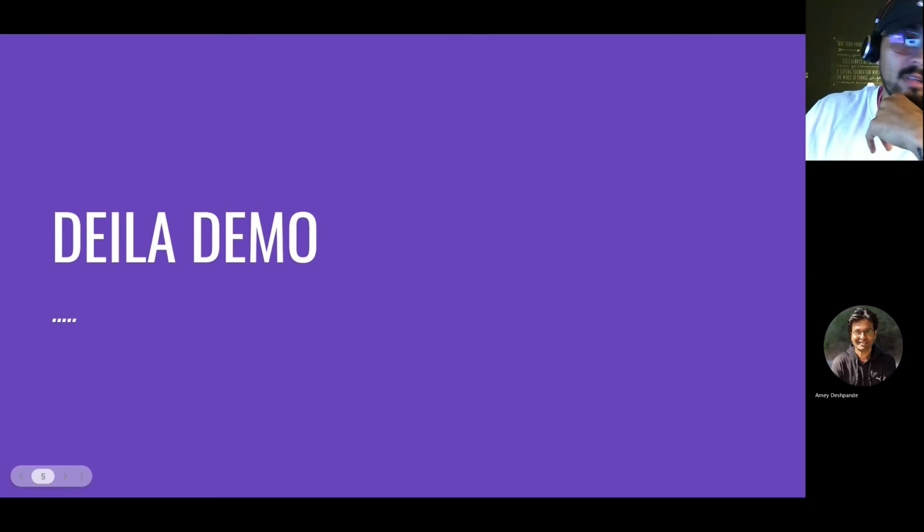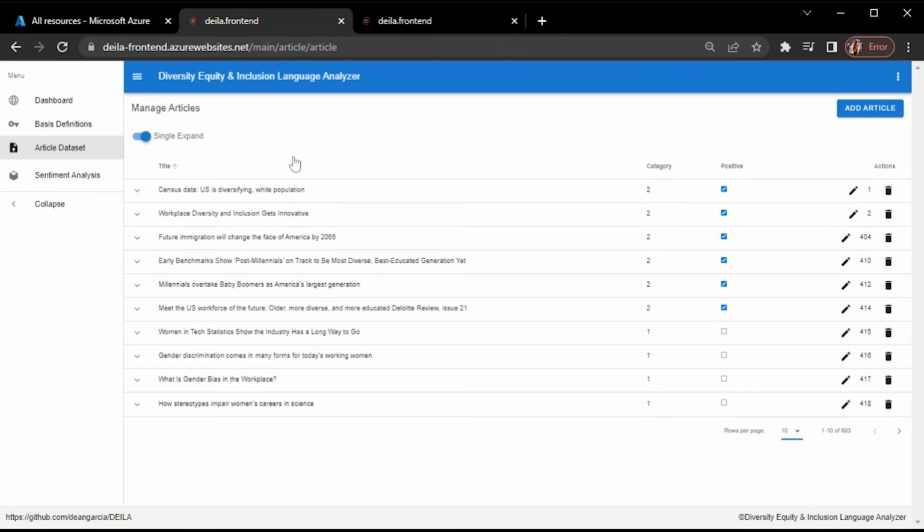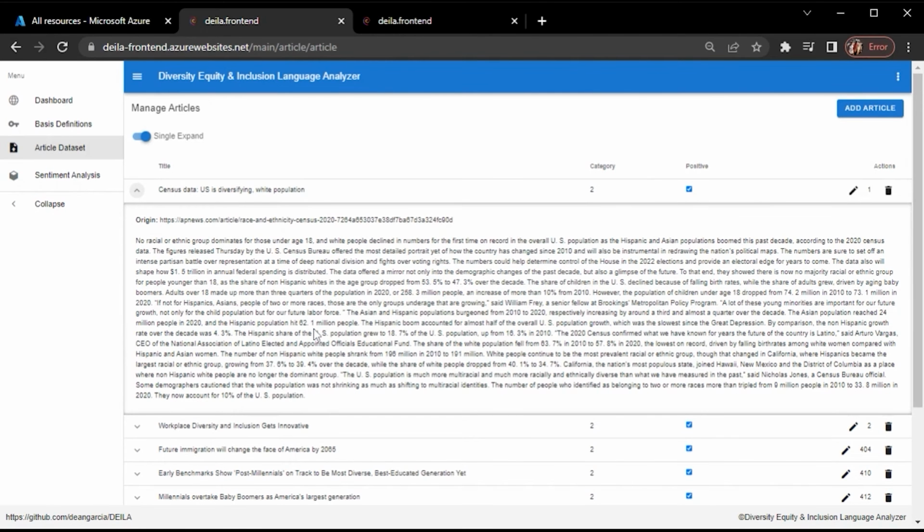Okay, so I'd like to give a little demo of the project now. Before we jump into it, here are the resources I am using for the project in the Azure portal. And this is the front end application. And we're looking at the dataset curator page. Here we can interact with our data. We can view the content title. We can even modify the sentiment here on this table, and we get some feedback on how we're interacting with the backend. We can do other things like edit, delete, add new articles.